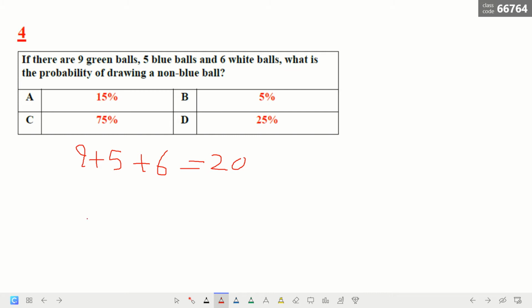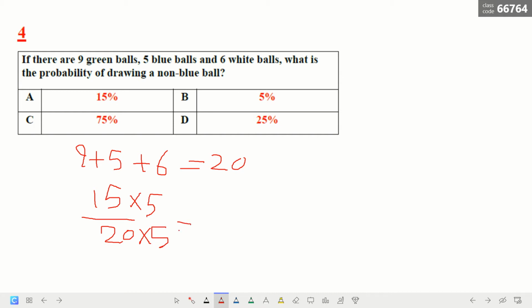Now you know that probability is the events over the total. So non-blue becomes 9 plus 6, which is 15, over the total, which is 20. Now you have to make it a percent, so you have to multiply by 5 both to make it 100 as a percent.